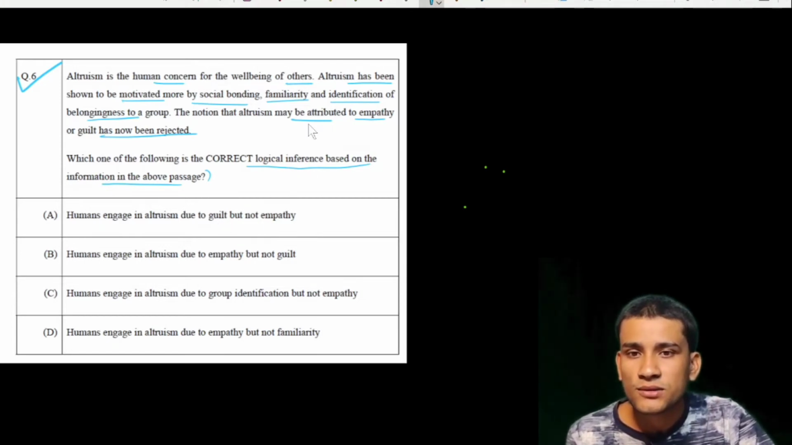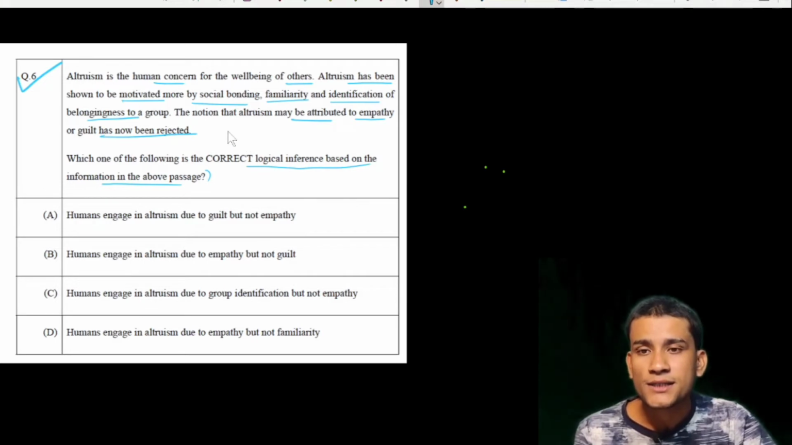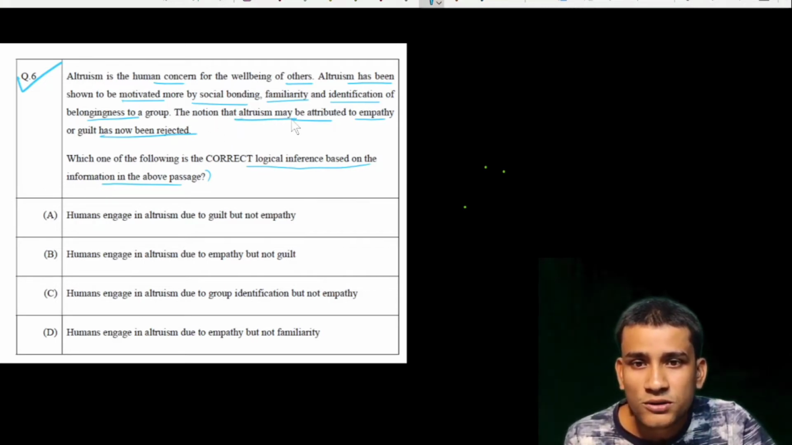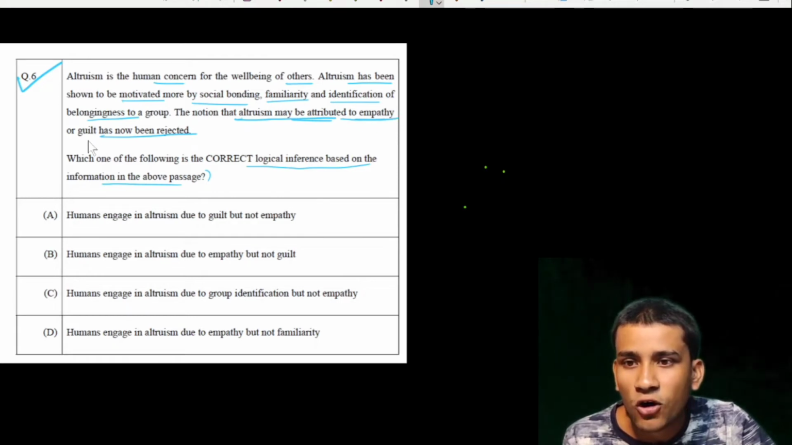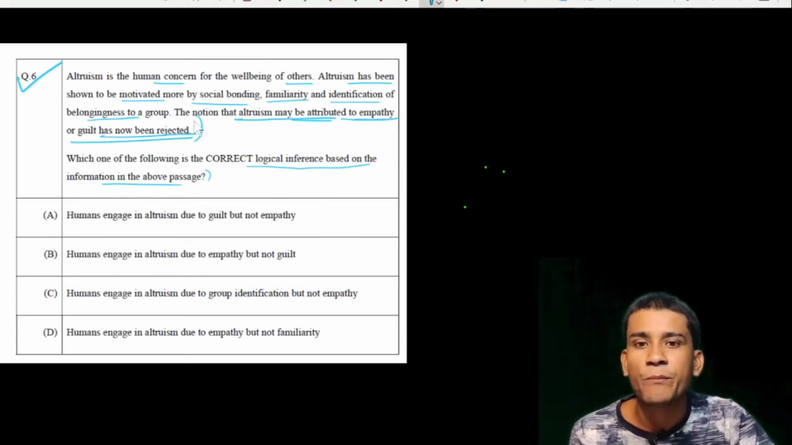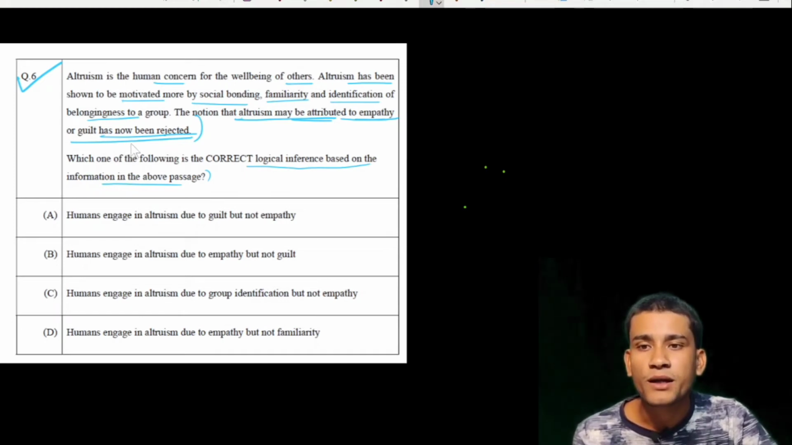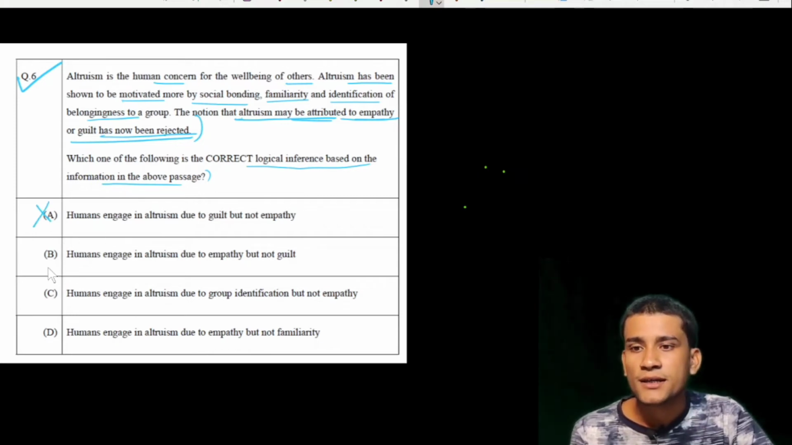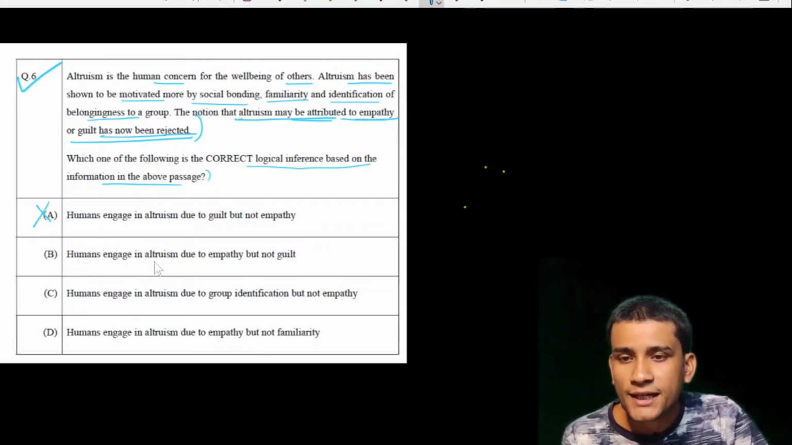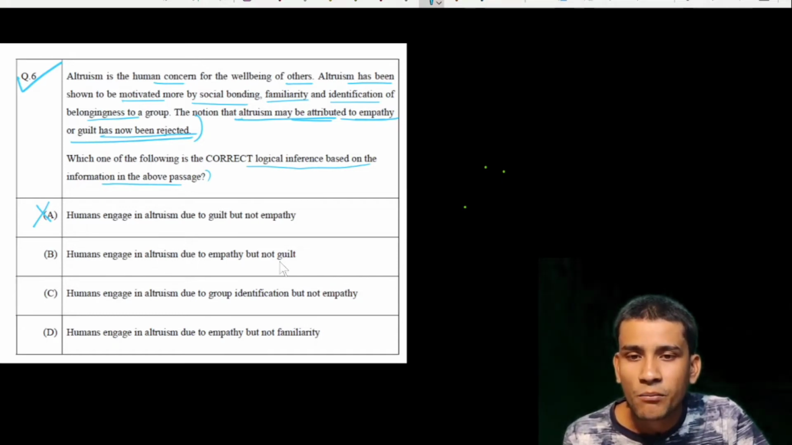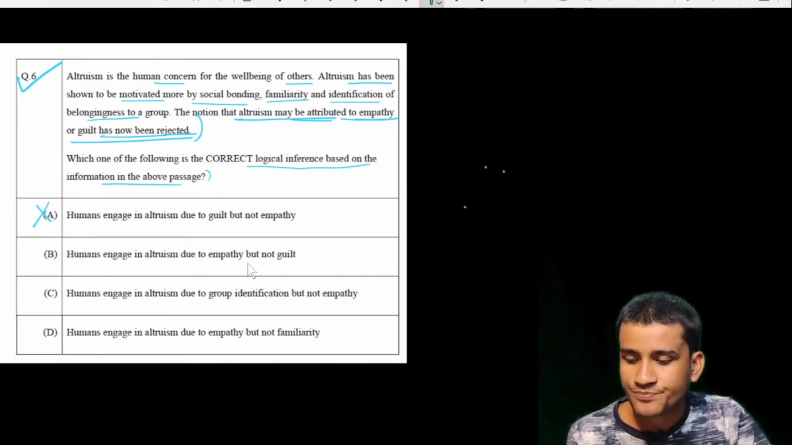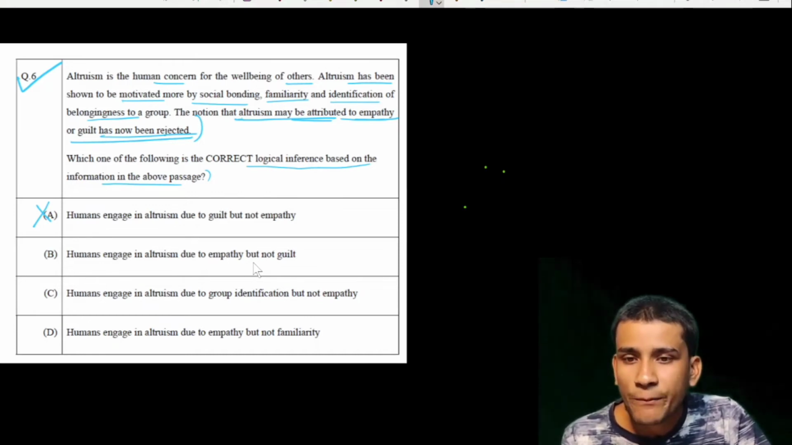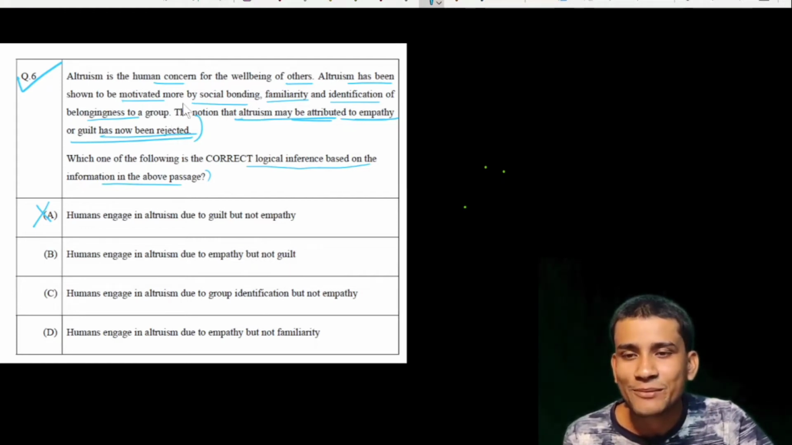Okay, so due to guilt but not empathy, but here it is given that the notion that altruism may be attributed to empathy or guilt has now been rejected. That means empathy and guilt both have been rejected. Option B says that humans engage in altruism due to empathy but not guilt, but here it is also discarded. If you read this sentence, then option B is also discarded.